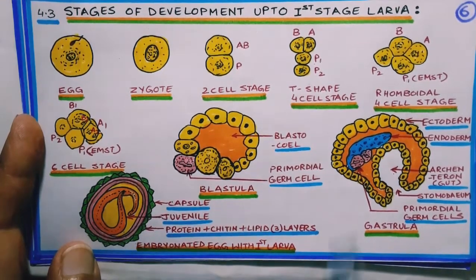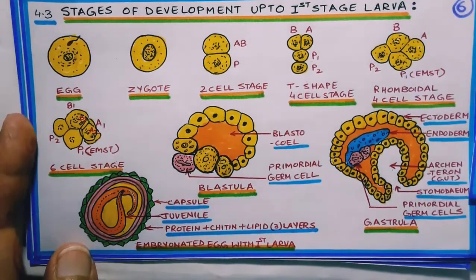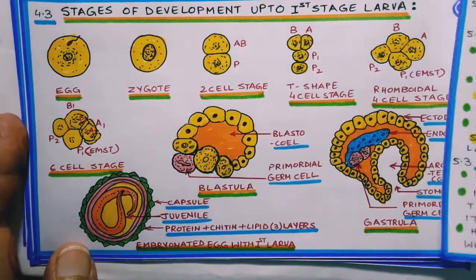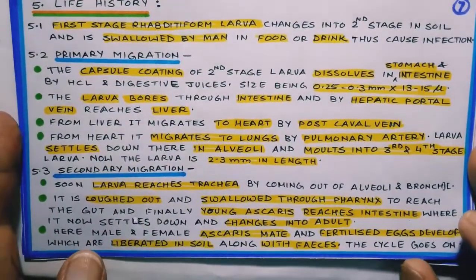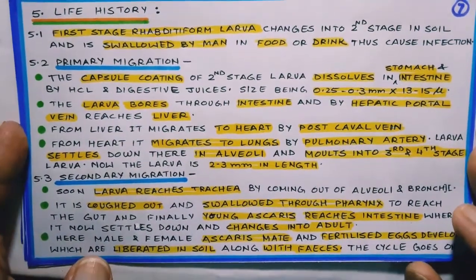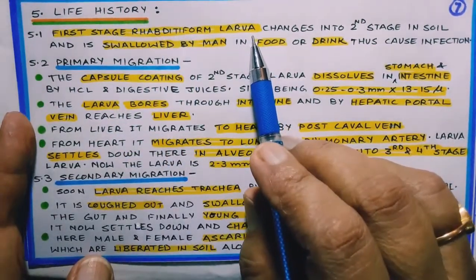Now, it will remain in soil as it is, and for several months it can survive like that. Now, let us proceed to its life history. The first stage larva is called rhabditiform larva.